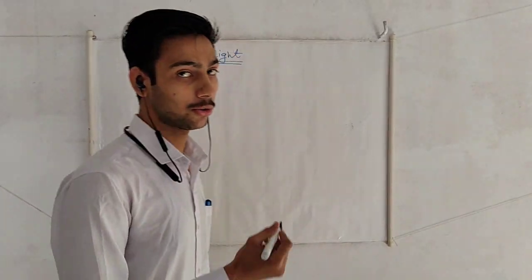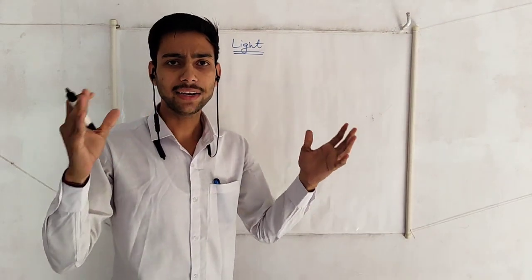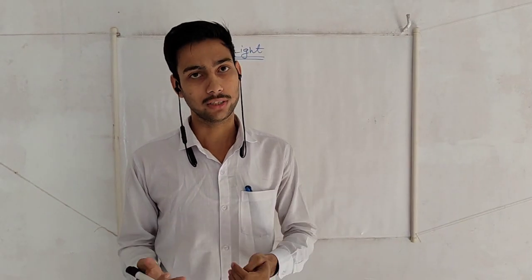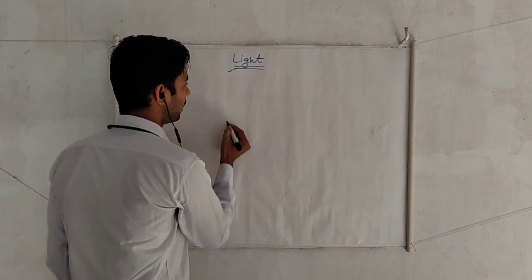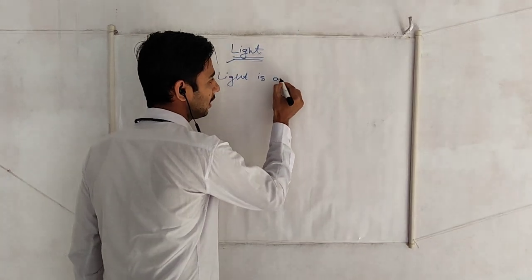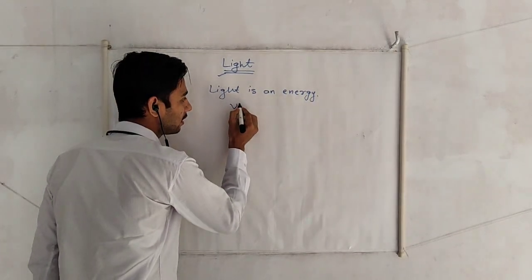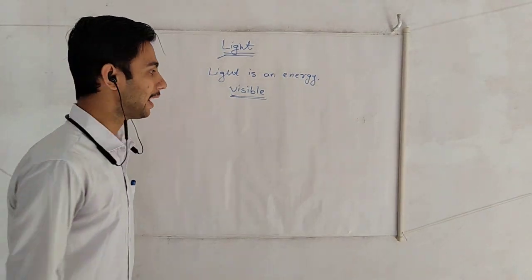So today we are going to discuss the topic of light. We see a variety of objects around us, and if we go to a dark room, we are not able to see things. So how are things visible to us? We see things because of the presence of light. Light is energy that makes things visible.